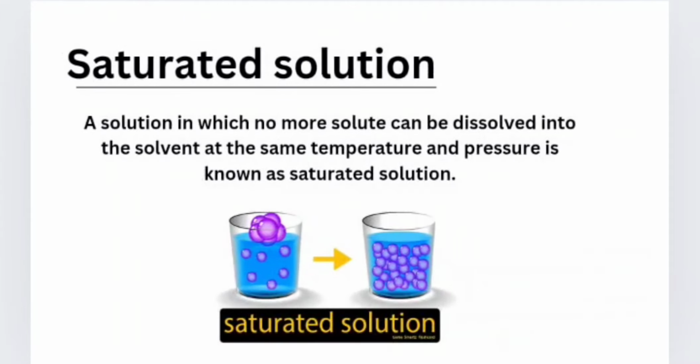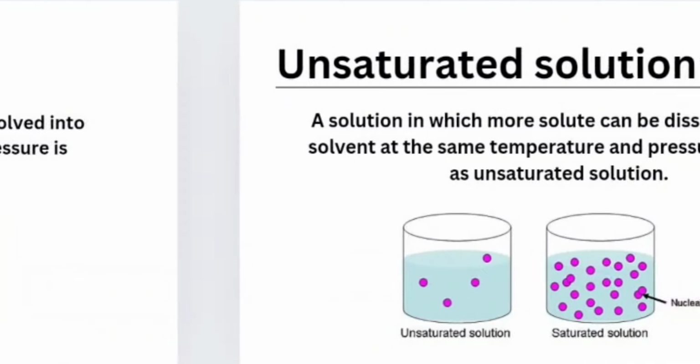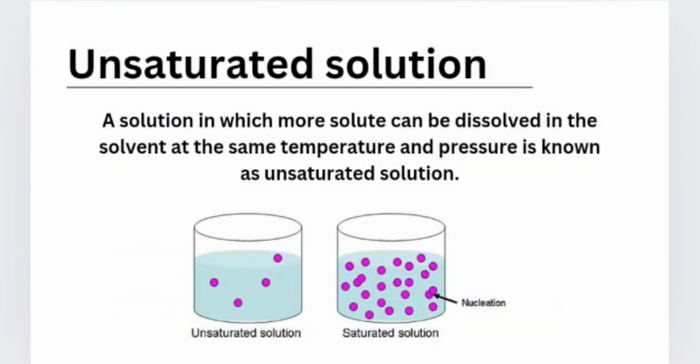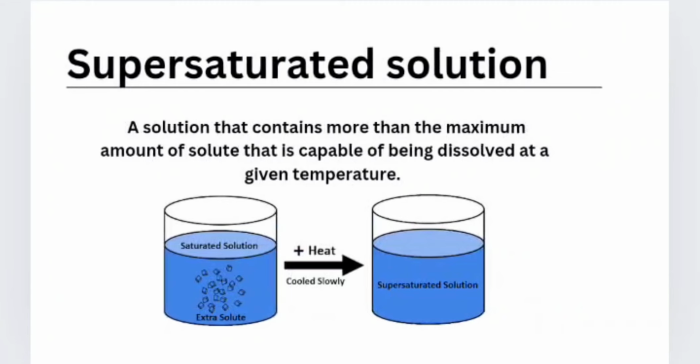Saturated solution. A solution in which no more solute can be dissolved in the solvent at the same temperature and pressure is known as saturated solution. Unsaturated solution. A solution in which more solute can be dissolved in the solvent at the same temperature and pressure is known as unsaturated solution. Supersaturated solution. A solution that contains more than the maximum amount of solute that is capable of being dissolved at a given temperature.